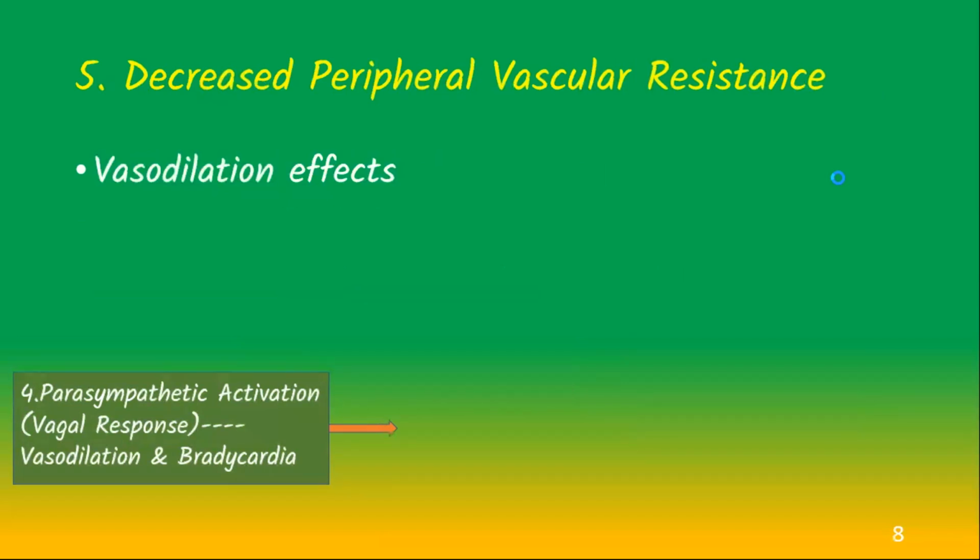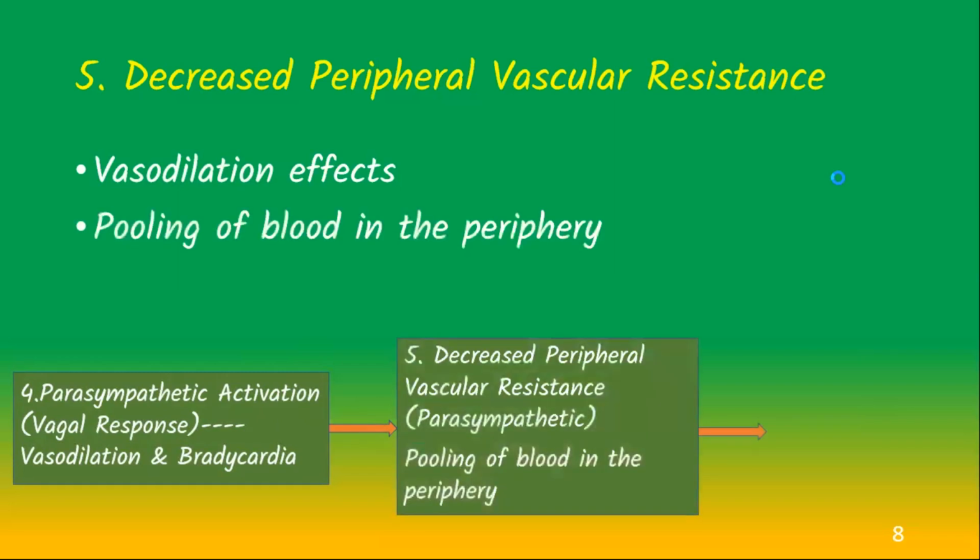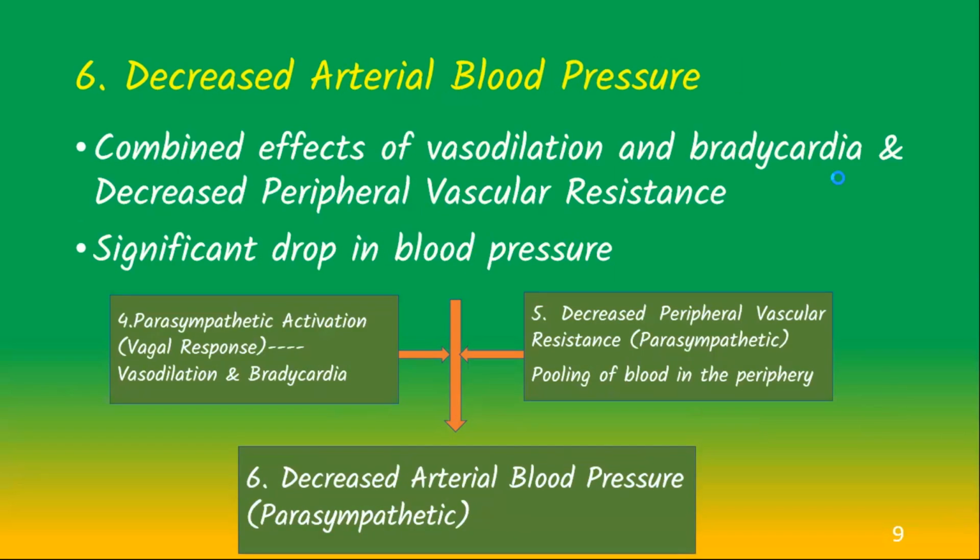Vasodilation causes blood vessels to widen, particularly in the lower body. This leads to blood pooling in these areas, reducing peripheral vascular resistance and contributing to a drop in blood pressure. The combination of widened blood vessels and a slower heart rate results in a notable decrease in arterial blood pressure. This sets the stage for the body's compensatory responses.